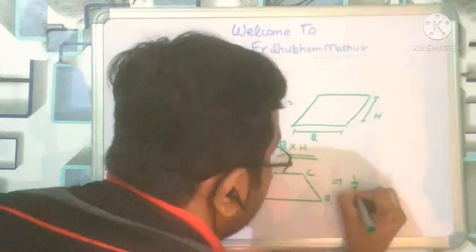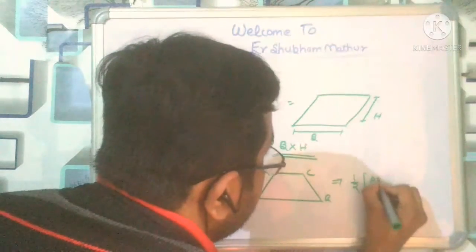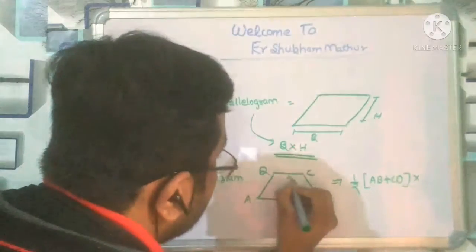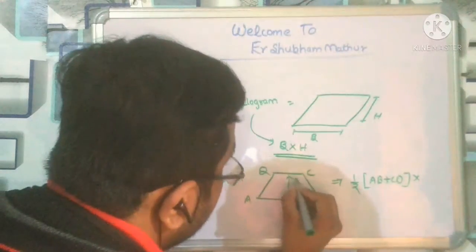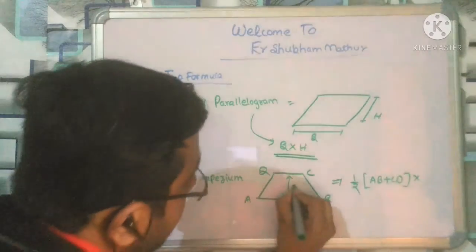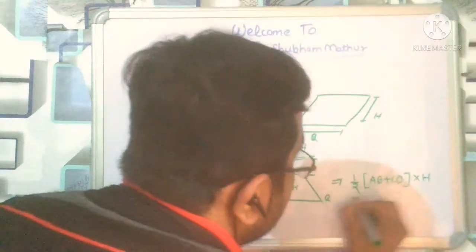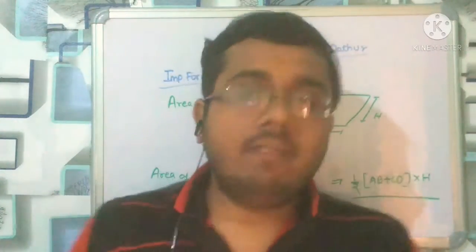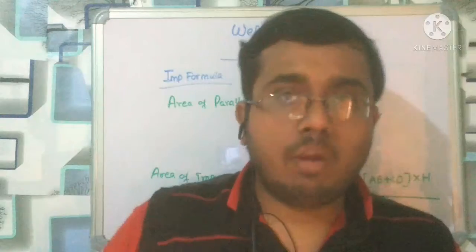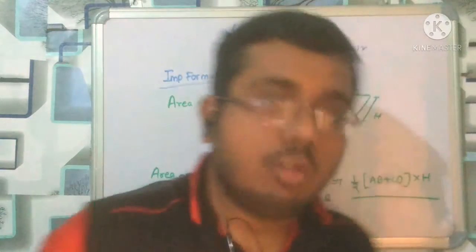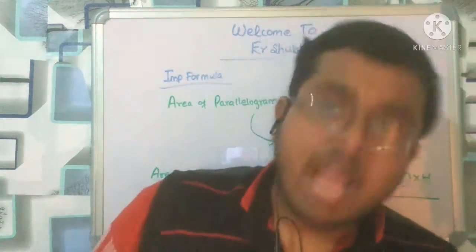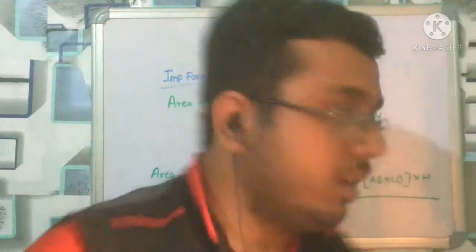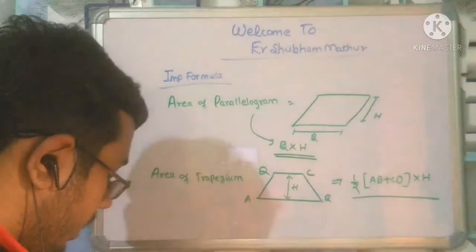Here one can see 1 by 2 into AB plus CD into, let us suppose the distance between CD and AB, height H. So into H. This is the area of the trapezium, which we have to remember. It is going to come in various exams, and one question also comes in the RRB exam, which I will explain when I explain the whole paper. So let us move to the further formulas.